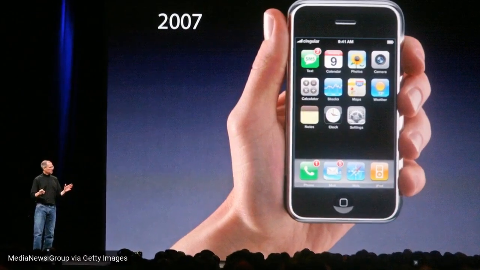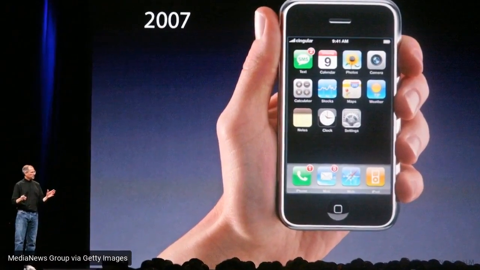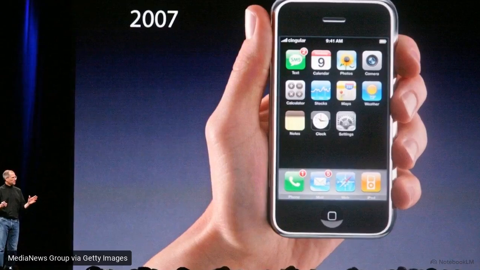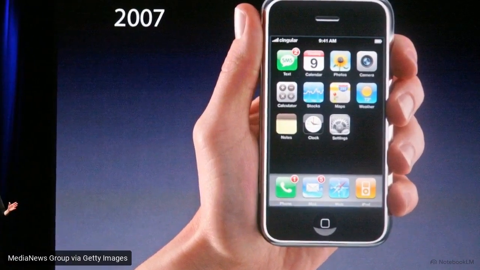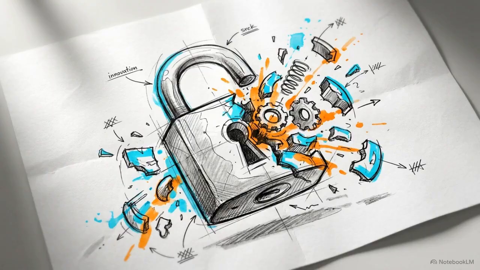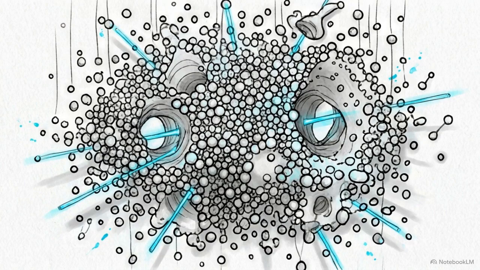In 2007, hackers discovered they could gain root access to the first iPhone, bypassing carrier restrictions to install unauthorized software. This hardware exploit cemented the definition of a jailbreak, a user forcibly unlocking a closed electronic system. Today, the term is applied to artificial intelligence, but early AI tech jailbreaks operate entirely differently.